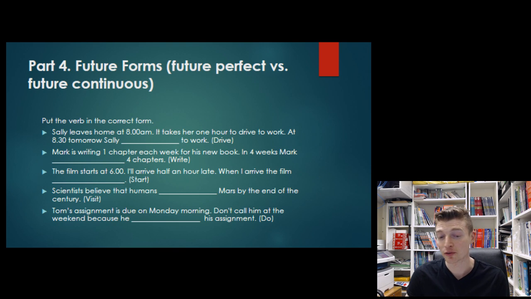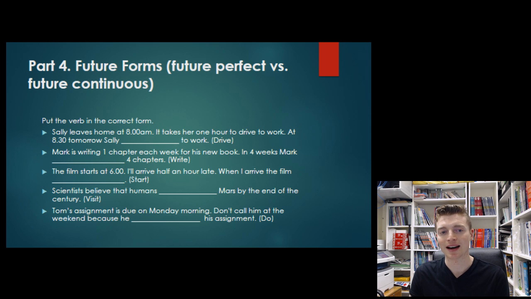Alright, part 4 is future forms. You may remember in one of our lessons we looked at the difference between the future perfect and the future continuous. So in this exercise, you've got a verb and you need to put that verb in the correct form. Should it be in the future perfect form or the future continuous form? So let's have a look at the first example here.